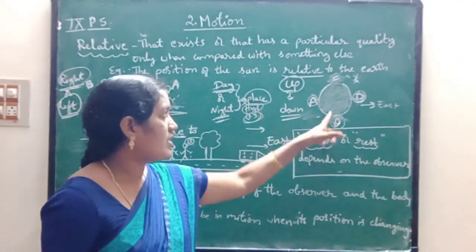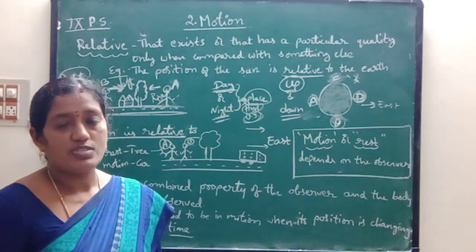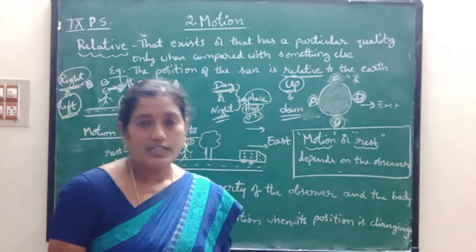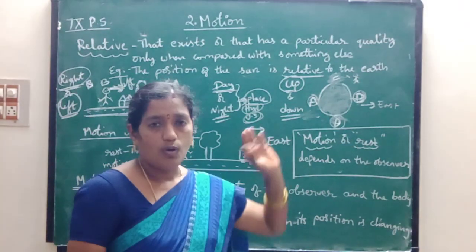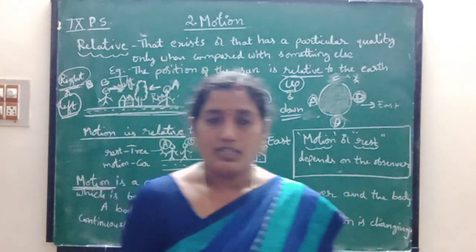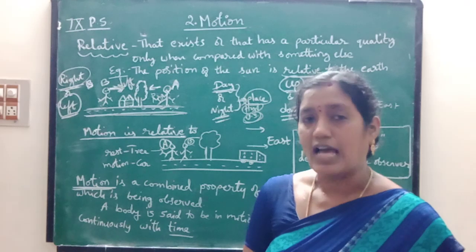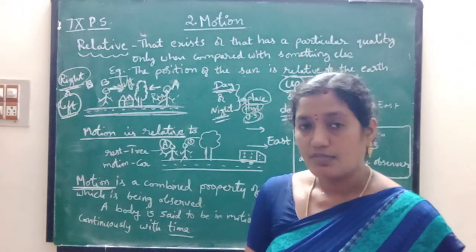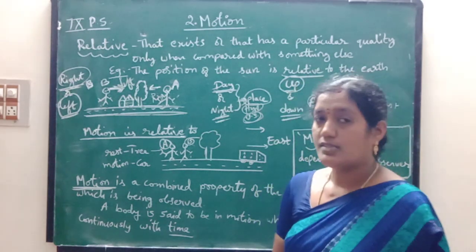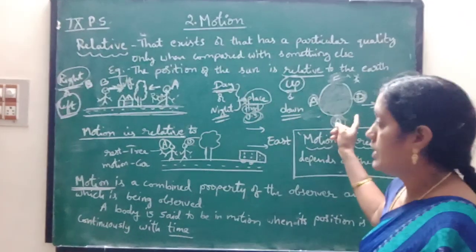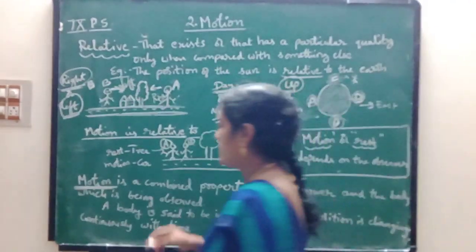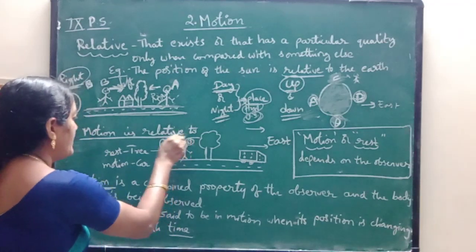Okay children, here also up and down, the positions of the persons are relative to the observer. Relative means it is changing continuously with the time with respect to the observer. Definitely it is based on the observer. So here see children, motion is relative.